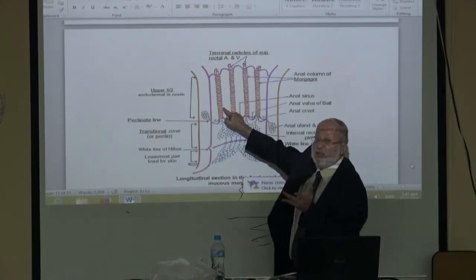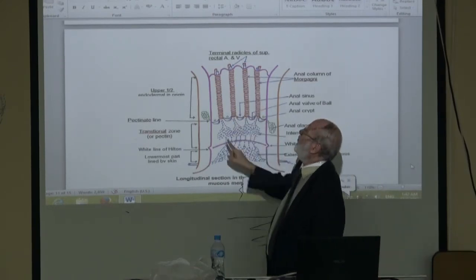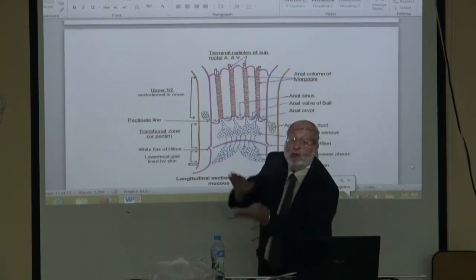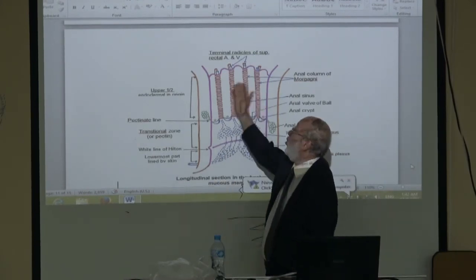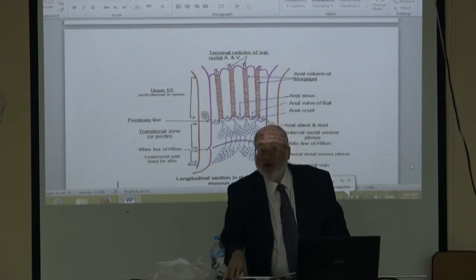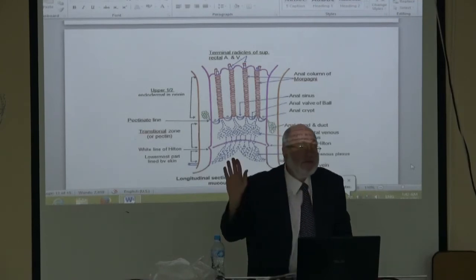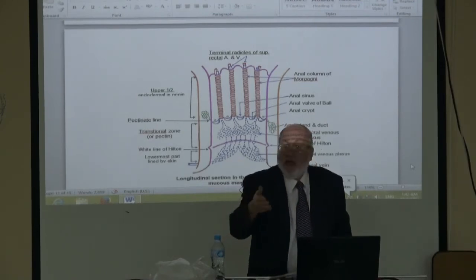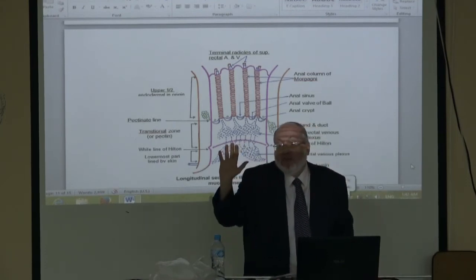And unsupported in the submucosa, and at the lowest part of the portal circulation with no valves. Therefore, all human beings are susceptible to piles at any stage of life. It may occur in young age, middle age, old age.